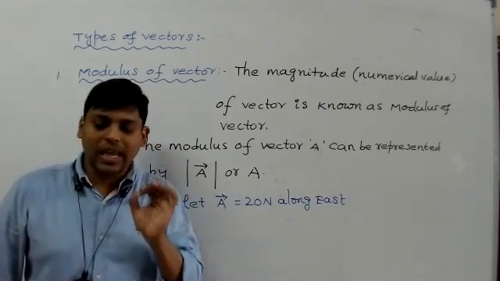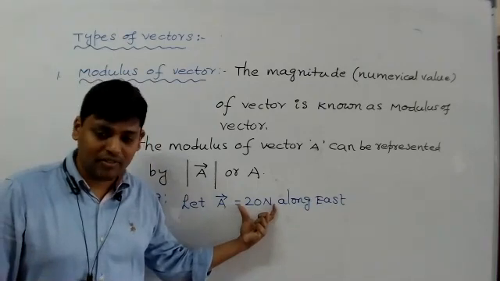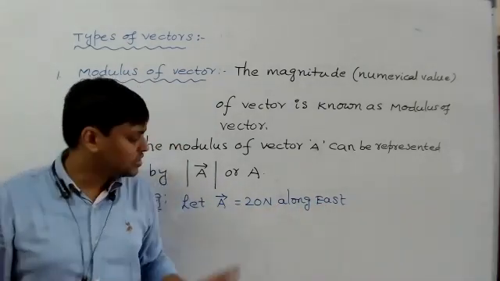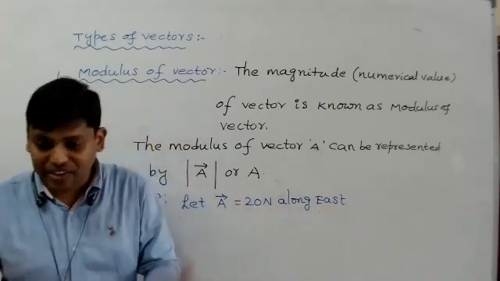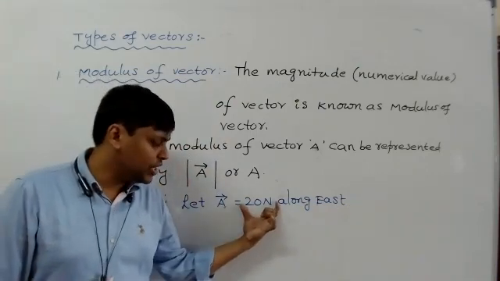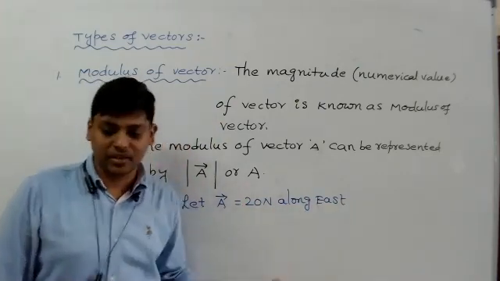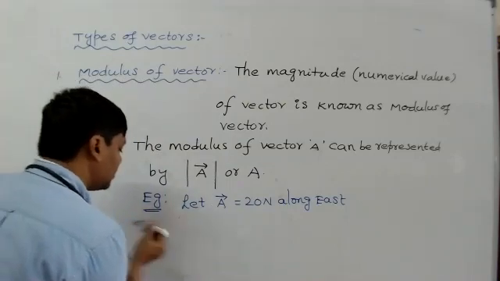So clearly this statement has 20 newtons as numerical value, and east as direction. Magnitude means numerical value with unit. So 20 newtons is the magnitude with unit, and east is the direction.